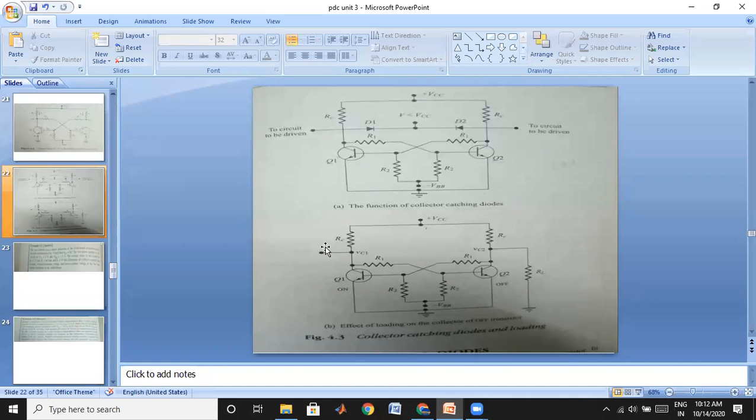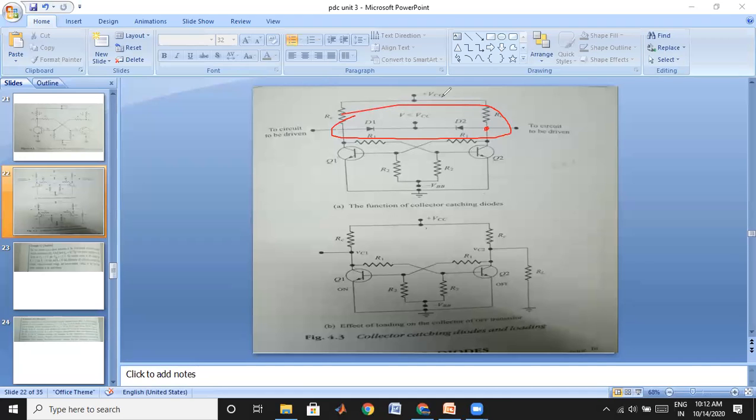To overcome this drawback, we have connected diodes. This diode clamps the voltage at a fixed level, maintaining a constant voltage at that node.